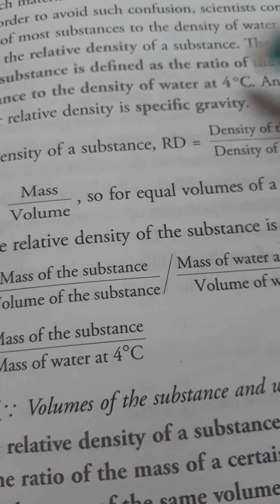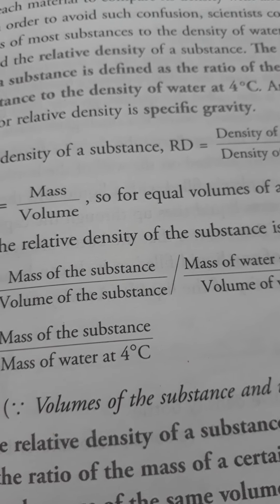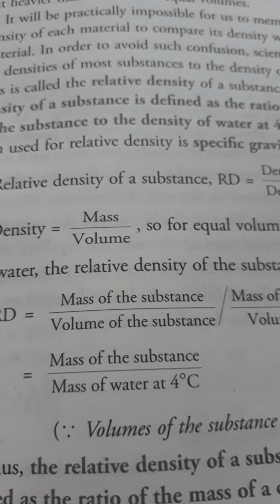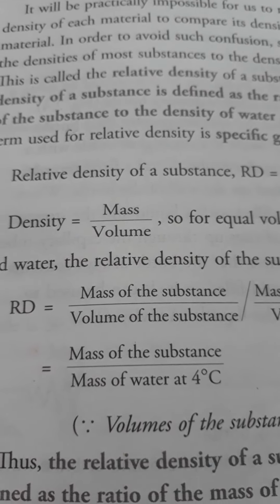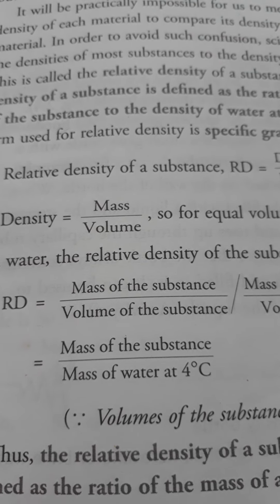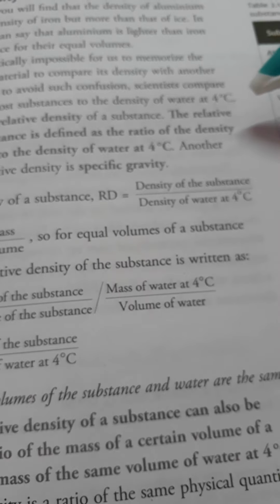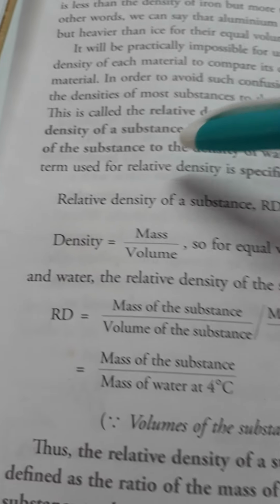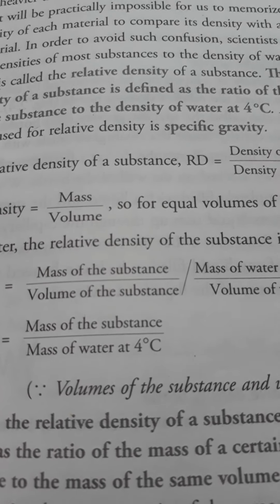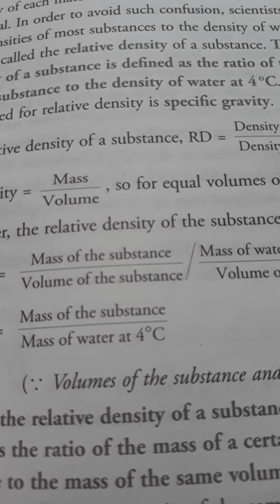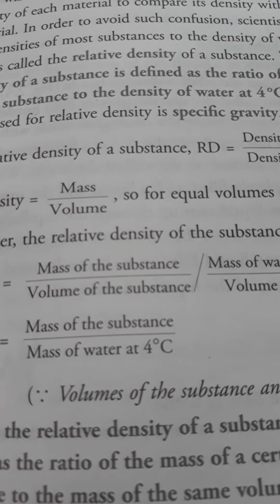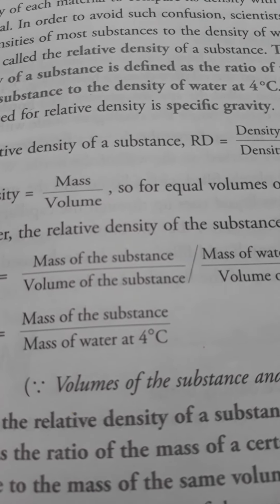So it is easy to find any other substance's density, and you need not remember this table. Another term used for relative density is specific gravity. Relative density and specific gravity are the same thing.